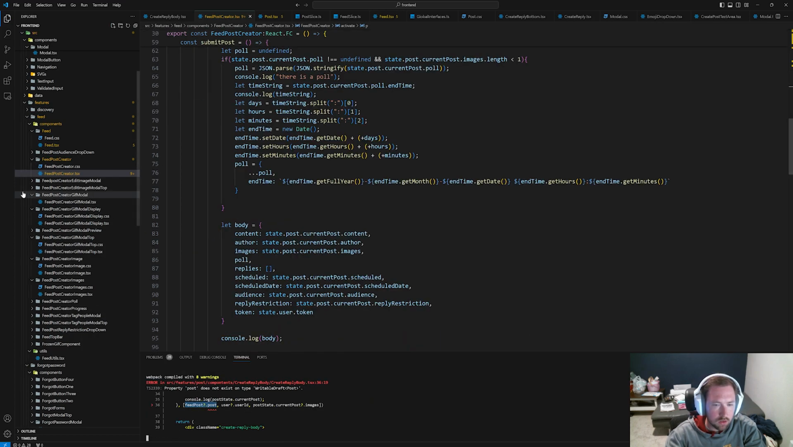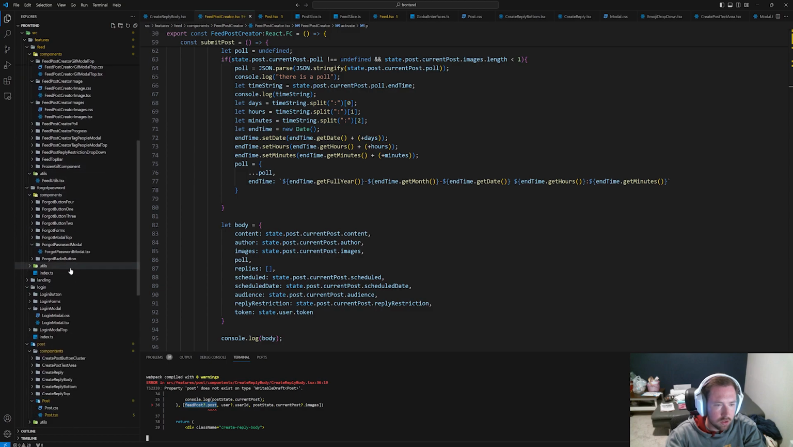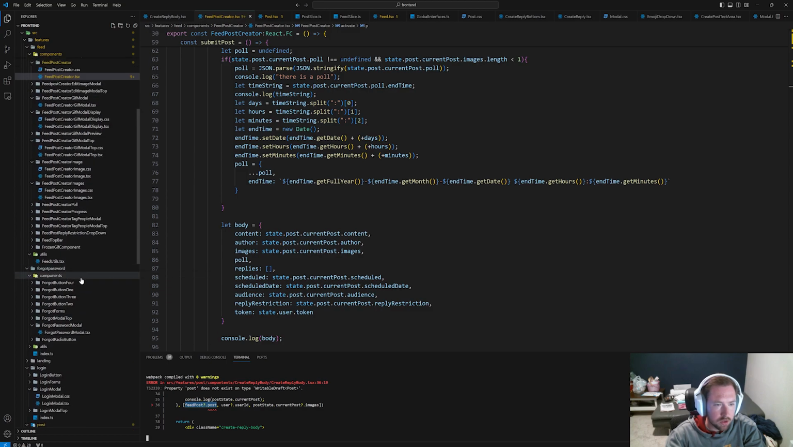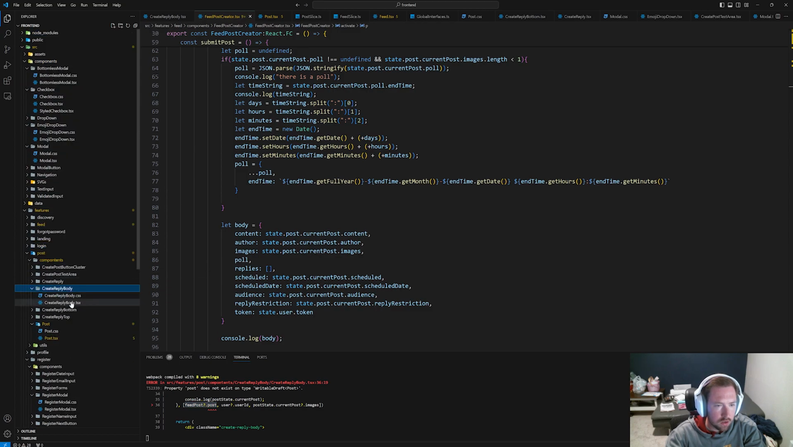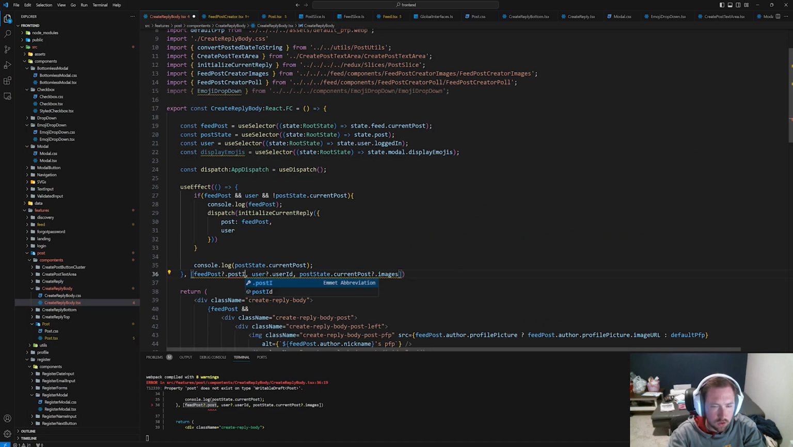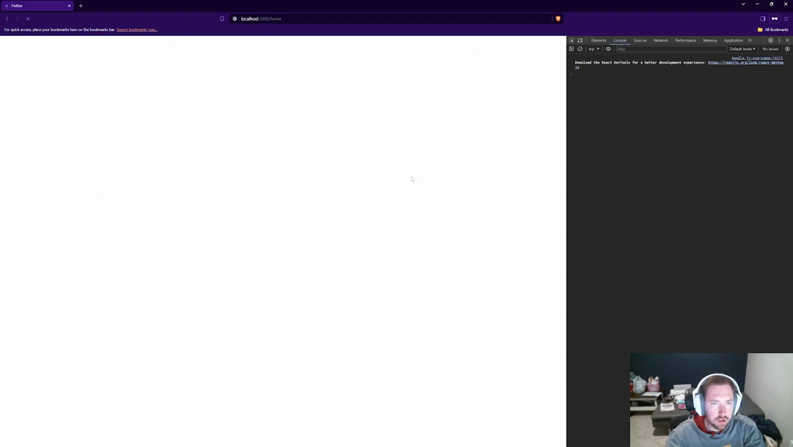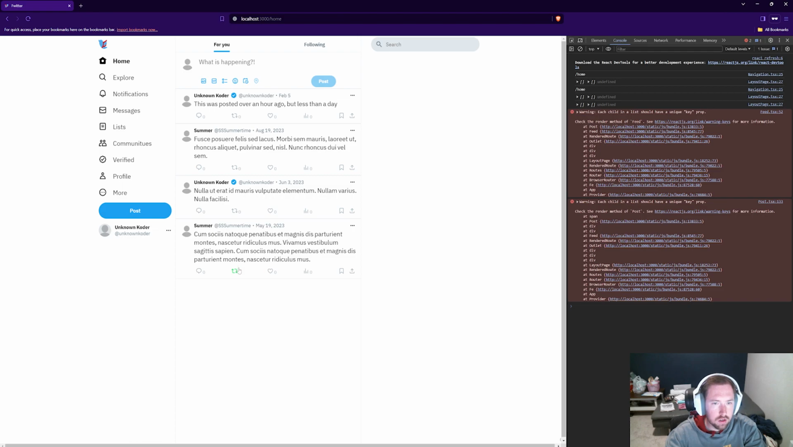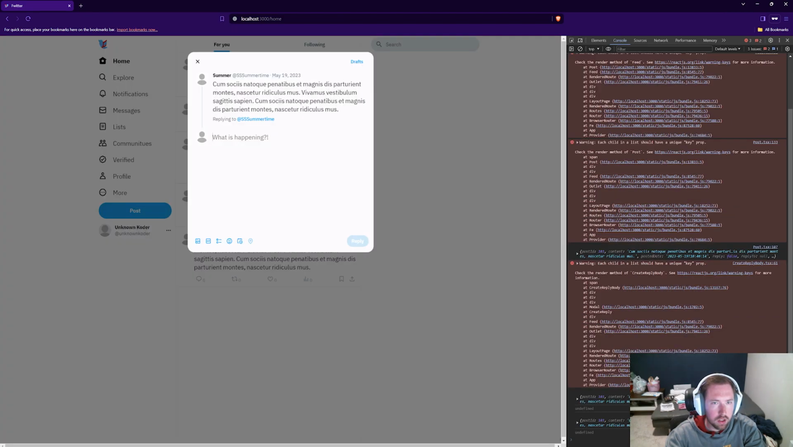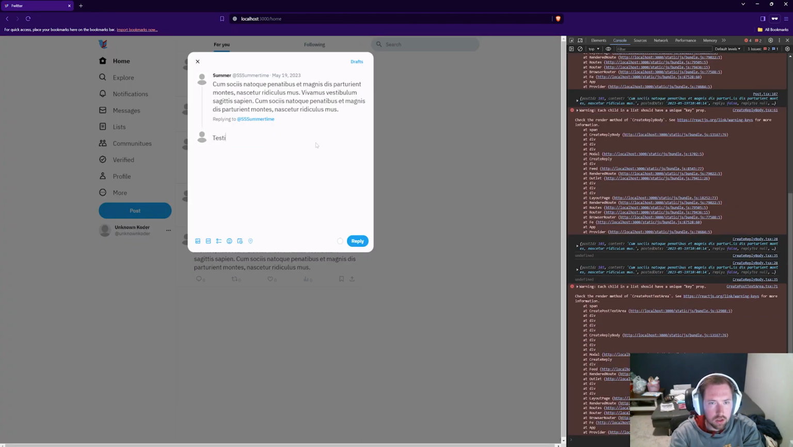Where's this at? Yeah, create reply body. I was going to say probably in create reply too, but I'm not sure. There we go. Create reply body is also broken. So post ID, give it a refresh just to be safe. Okay, so I can try to reply. So let's say testing replies again with the new feed post system.